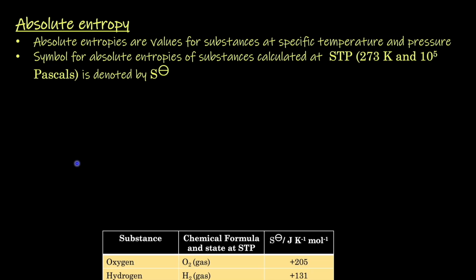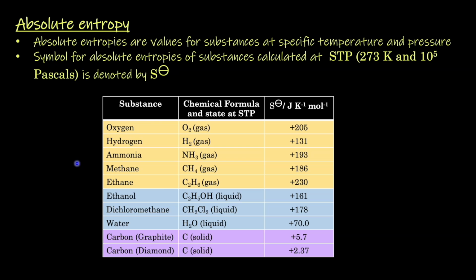These are some values for the standard molar entropy for substances at standard temperature and pressure. Notice that as the state tends towards the solid, the entropy decreases as the solid state is more ordered. In the gas state, the entropy is quite high, whereas in the liquid state, it's average. In the solid phase, it's the lowest entropy because it's the most ordered phase.